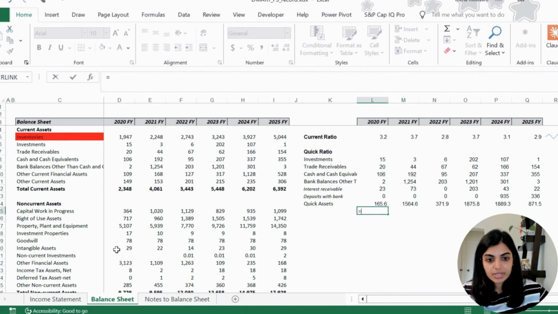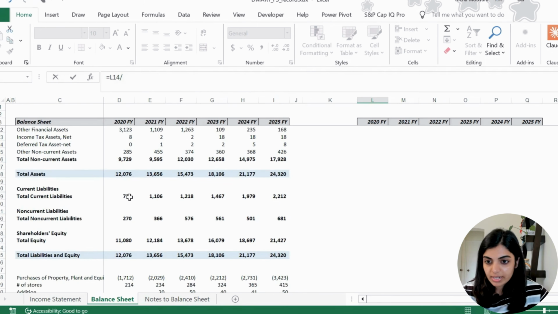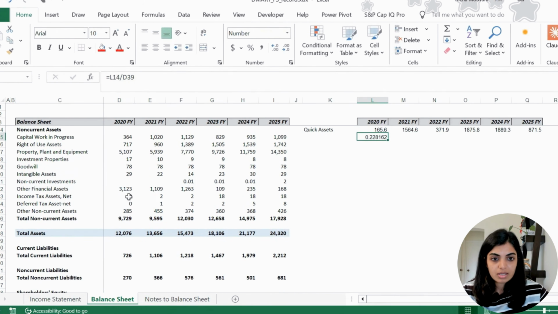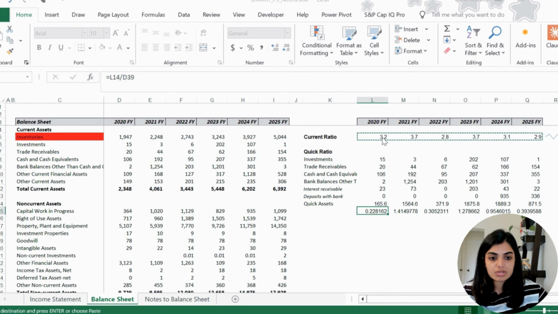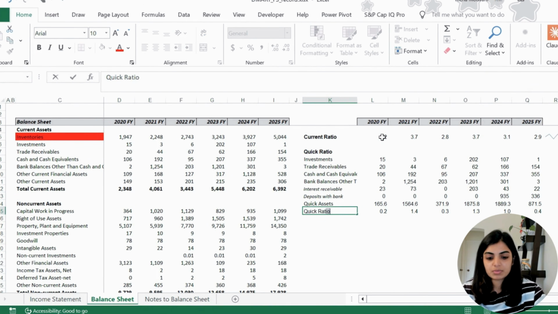And let's calculate the quick ratio now. This 165.6 divided by current liabilities, and press Control R. Let me just copy the format. So this is our quick ratio.